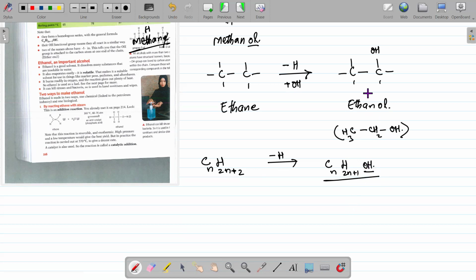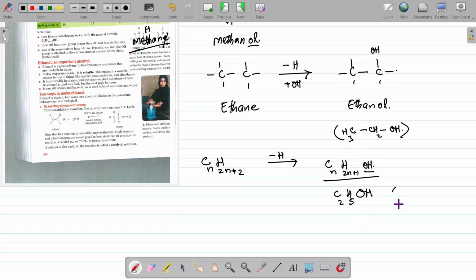If I want to write down the general formula for ethanol, there are two carbons, so how many hydrogens will be there? 2 into 2, 4, plus 1, 5. C2H5, and then OH. So we can see here two carbon atoms and 1, 2, 3, 4, 5 hydrogens, and then OH.